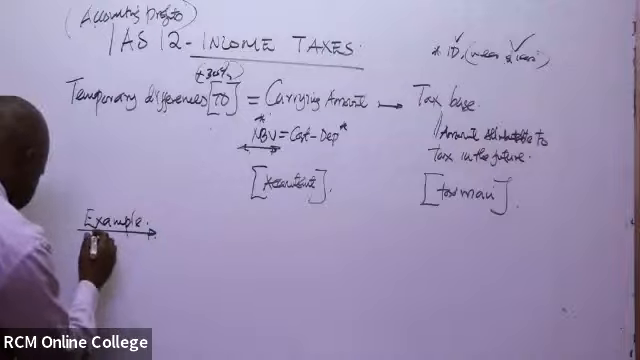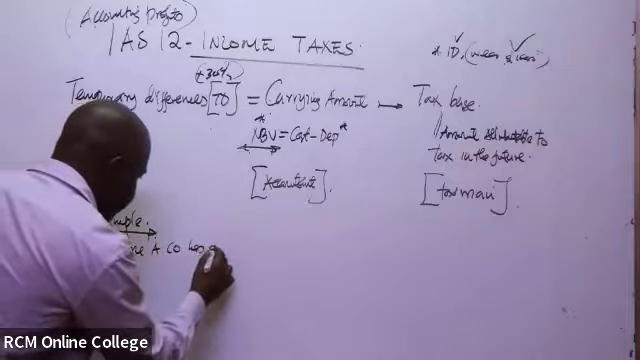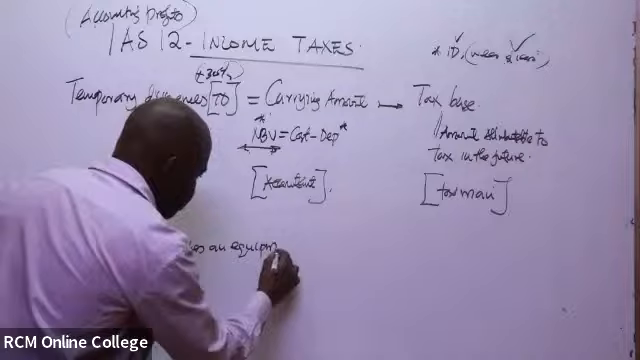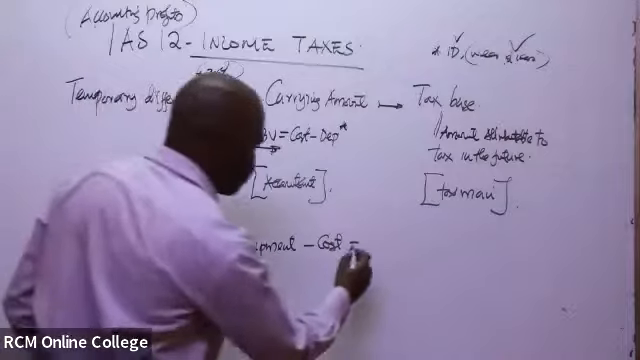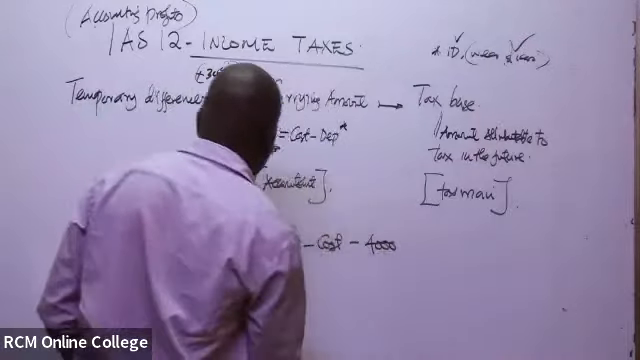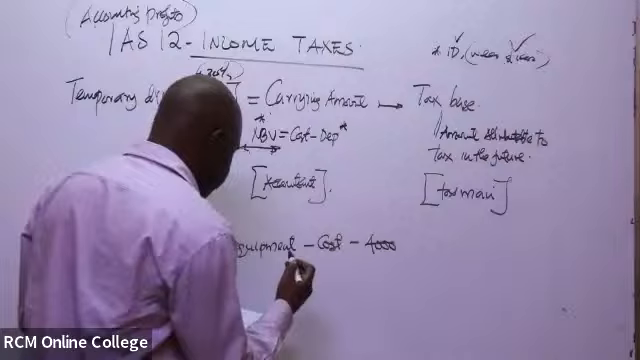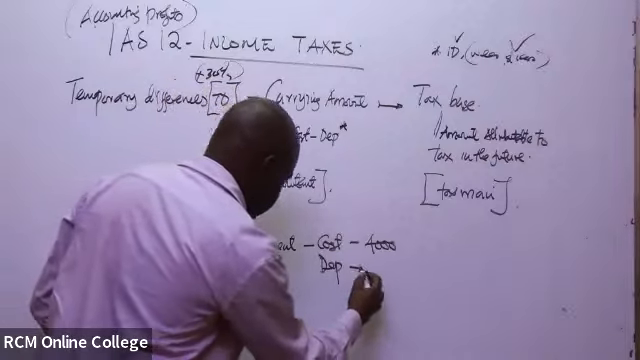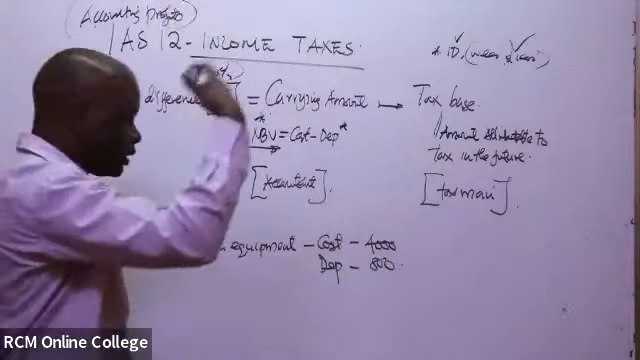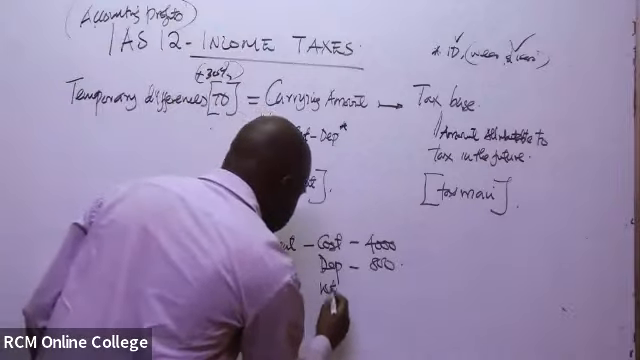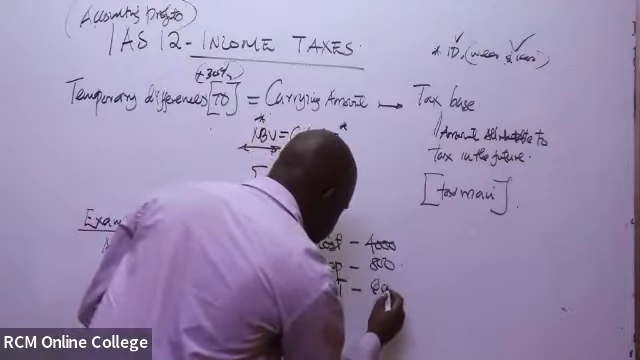Assume a company has an equipment of cost, let's say, 4,000. Maybe our figures are actually in thousands, so let's say 4 million. And then the depreciation on this particular equipment is, let's say, 800. But on the side of the taxman, he normally considers wear and tear. So the wear and tear, let's say, is exactly 600.